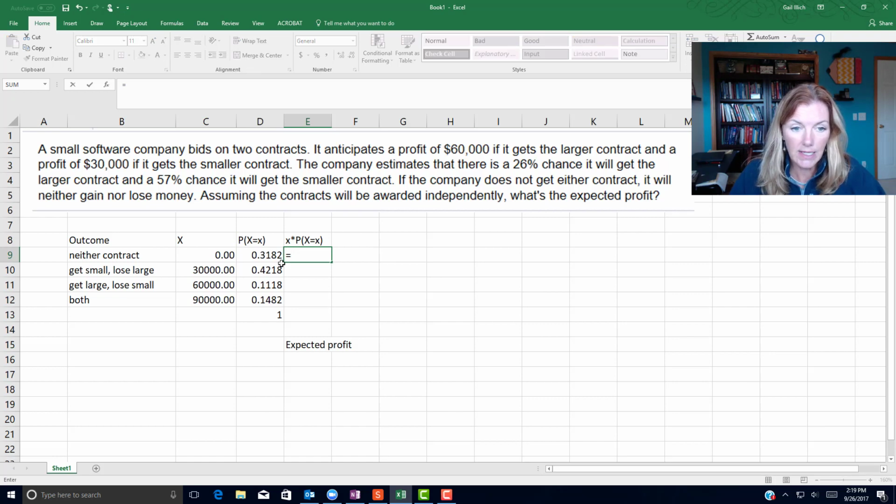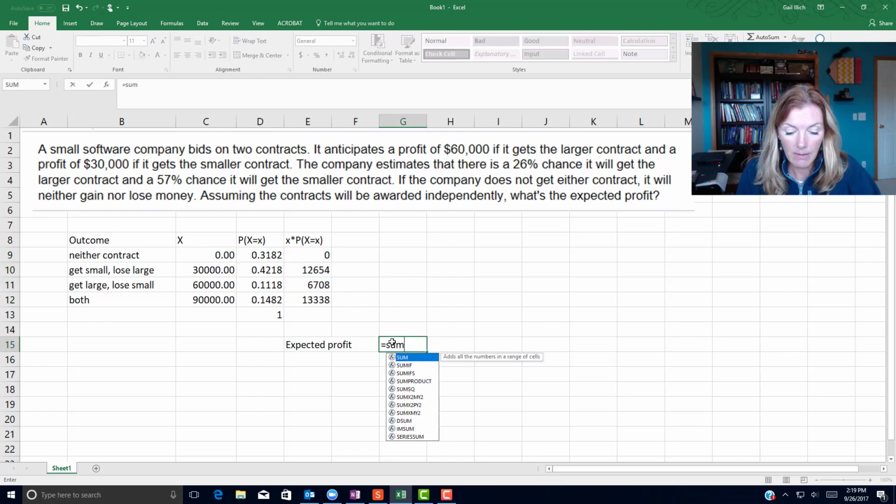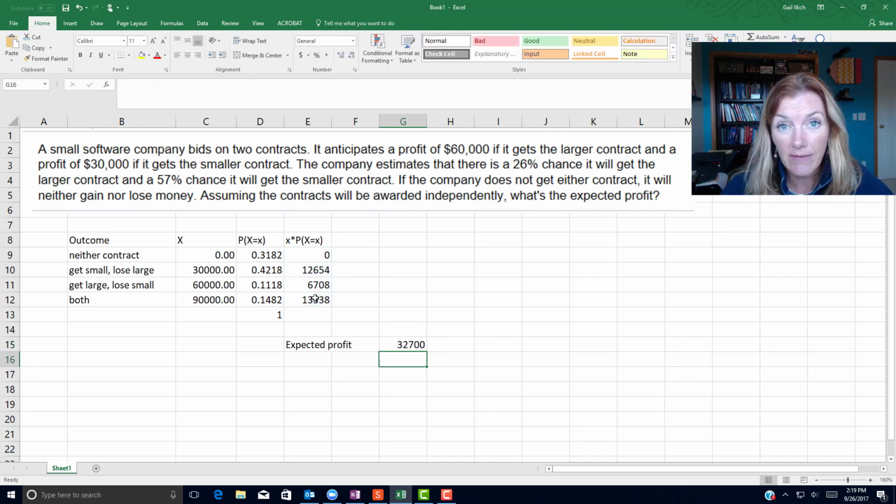Okay, so equal sign, you'll take the outcome, so in this case C9, times the probability that it occurs, and hit enter. And then you want to click back up on here, grab your handle, click, and drag down. And finally, your expected profit then is going to be equal sign the sum of those numbers. So 32,700 is what you would expect the profit to be.